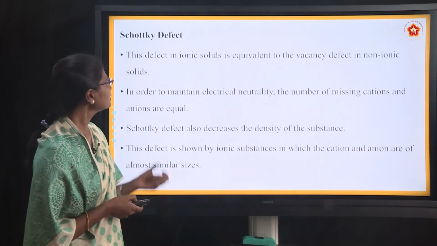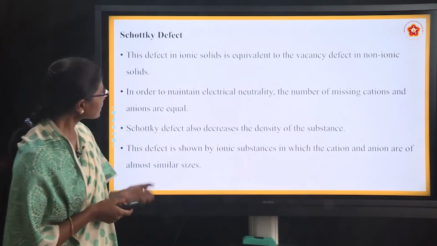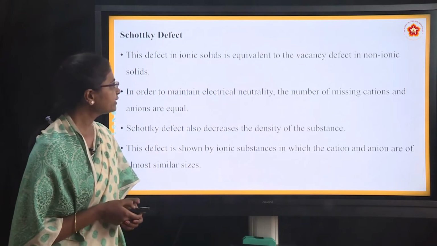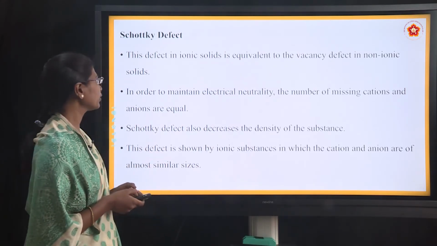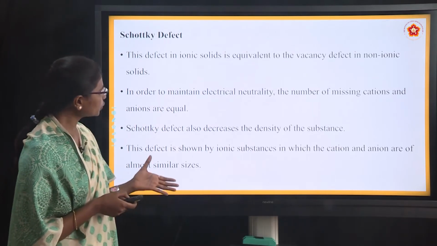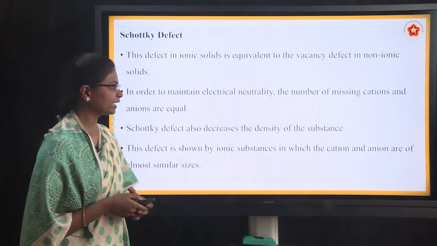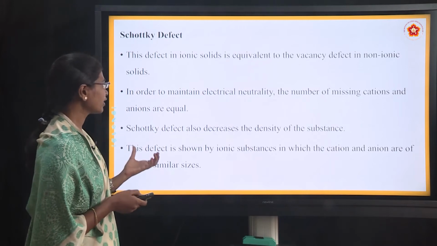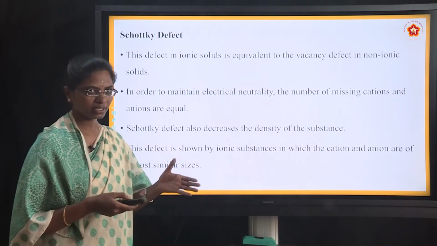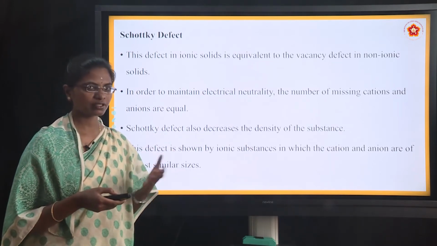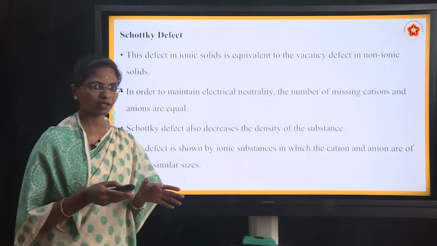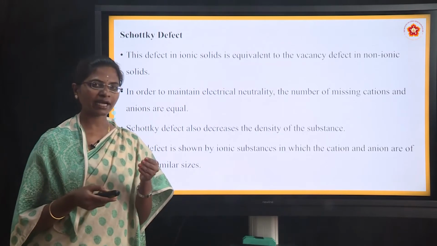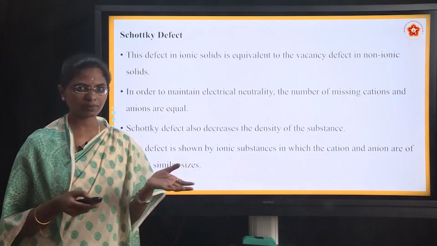So next one, Schottky defect. This defect in ionic solids is equivalent to the vacancy defect in non-ionic solids. In order to maintain electrical neutrality, the number of missing cations and anions are equal. So here the numbers of missing cations and anions are the same. Okay, if one cation is missing, one anion is missing.